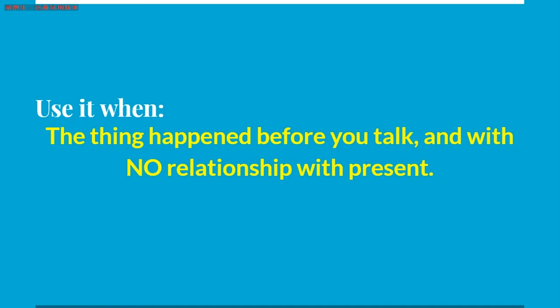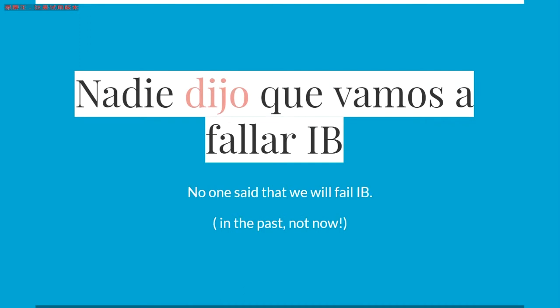The first use of it is when you want to describe a thing that happened before you talk, with no relationship with the present. So let's see one example. Nadie dijo que vamos a fallar IB, which means no one said that we will fail IB, but it's described in the past, not now, so maybe now we will fail IB in the future.